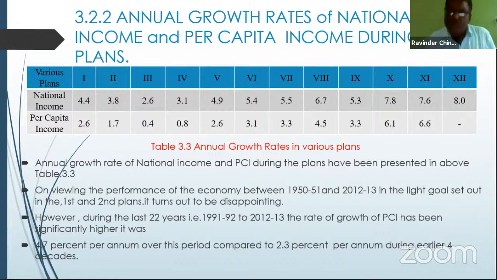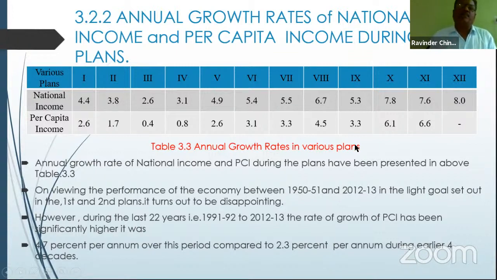Between 2007 and 2012, the eleventh five-year plan was implemented. The rate of growth of national income rose, reaching 7.6%. An appreciable rate of growth of per capita income took place at 6.6%. So you may see the uptrend in the per capita income level during each and every plan except the first five-year plan, and even in the eleventh and twelfth five-year plans, it is an uptrend, that is 8% of national income. The per capita income details are not given.